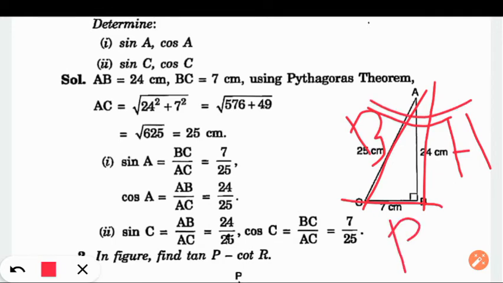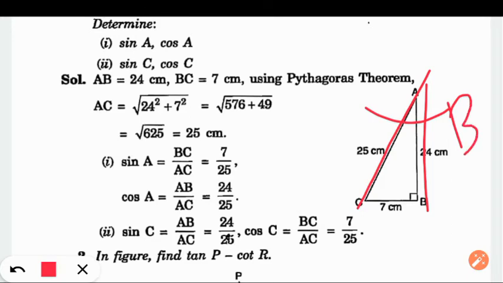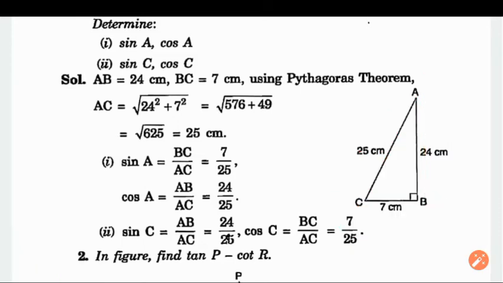So sine is the ratio of P by H, perpendicular divided by hypotenuse. P by H means BC by AC. With respect to this angle, this is base and this is hypotenuse, because the slant one, AC, will always be the hypotenuse. This will be perpendicular. So that is why we have BC by AC. BC is 7, AC is 25.